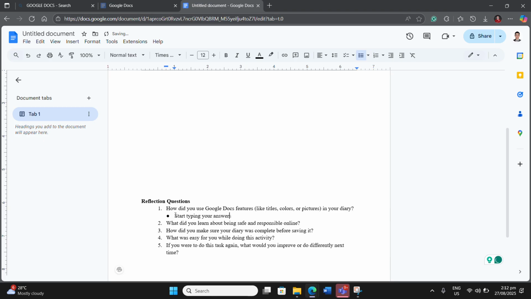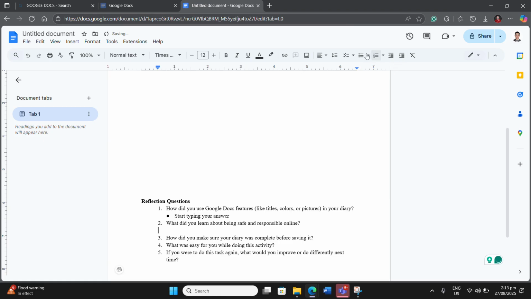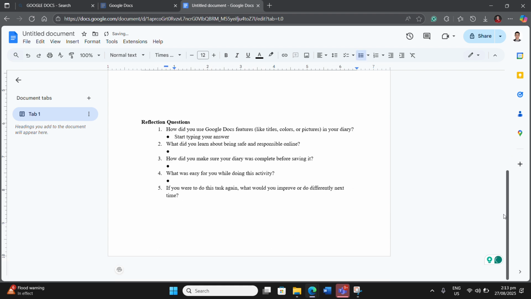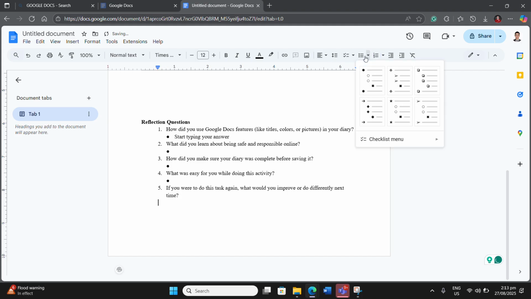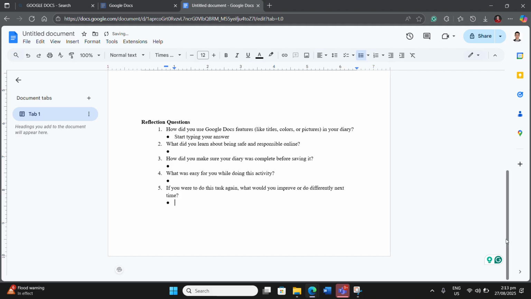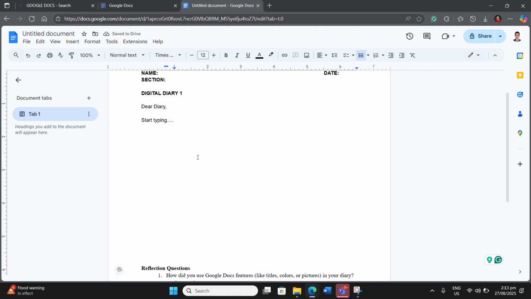All right? And then the same thing that you will do also to number 3 to 5. So you're going to click that one and then click bullet for number 3, click bullet, and then number 4, click bullet until you will finish up until number 5. All right? So you put your answers there below, but do not forget to put also your answers here for